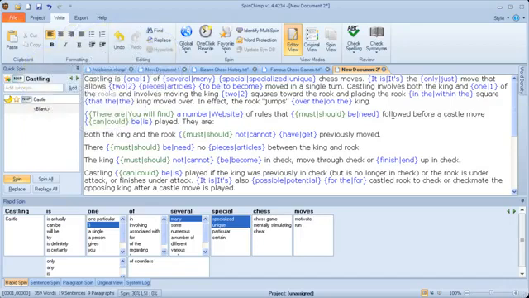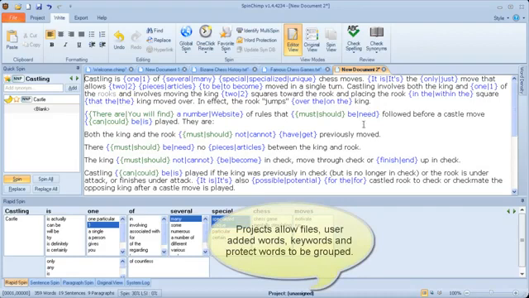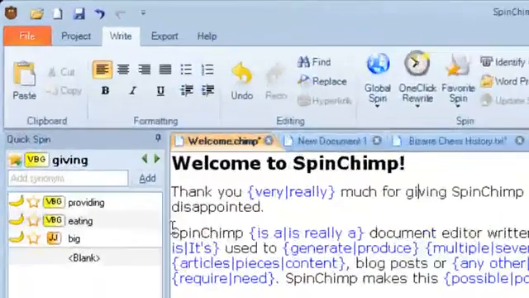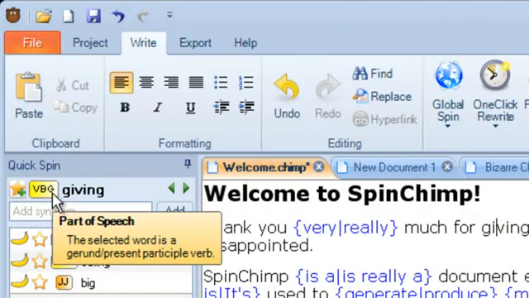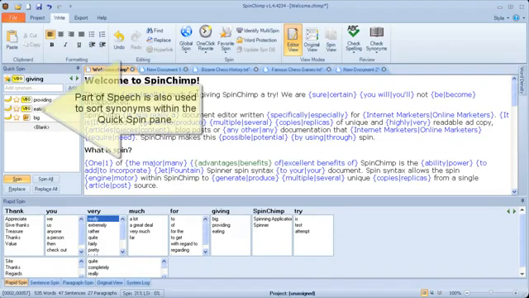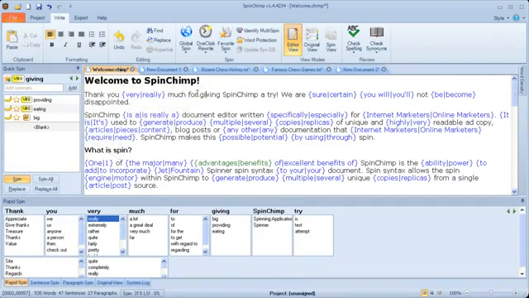One thing I'd like to show you is what we call the part of speech processing engine. So SpinChimp is actually smart enough to know the part of speech of every word in a document. So if I was to have a look over here, click there, we can see here that SpinChimp has identified this as a verb, this word here. So when you actually apply a replacement synonym to a word, SpinChimp looks at the context of the word to automatically determine the context of the replacement synonym, then uses this in global spinning so that when we actually global spin, our result is grammatically correct.